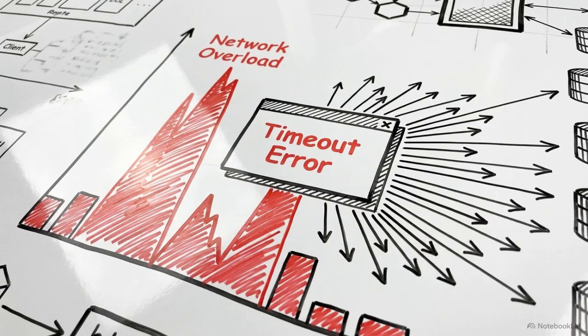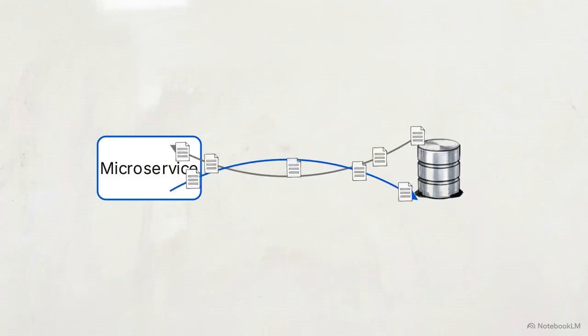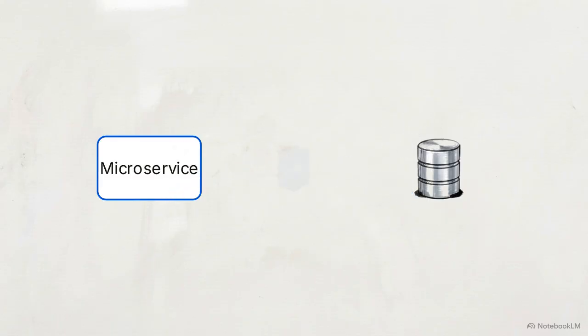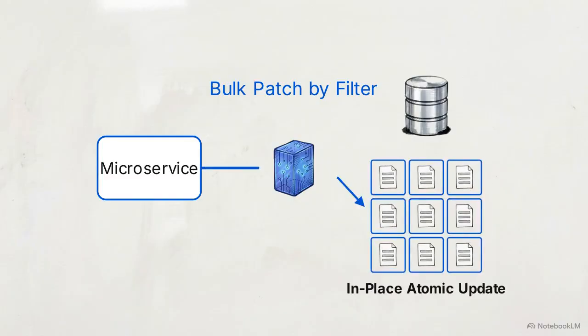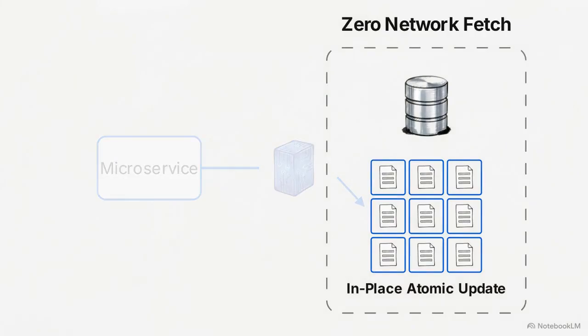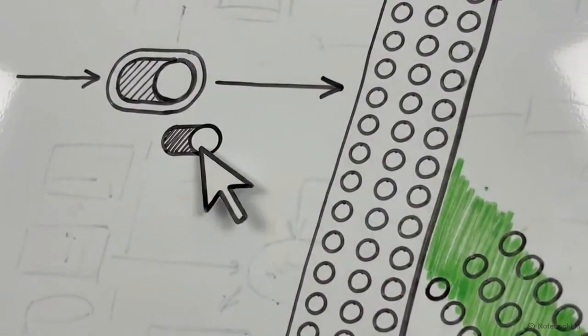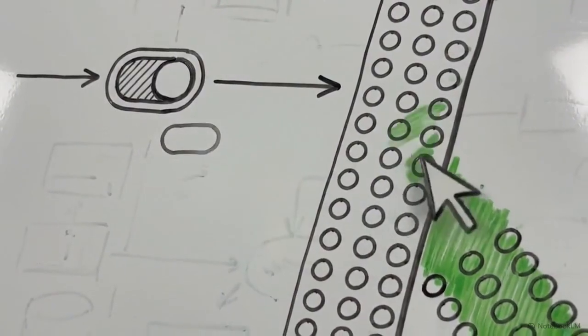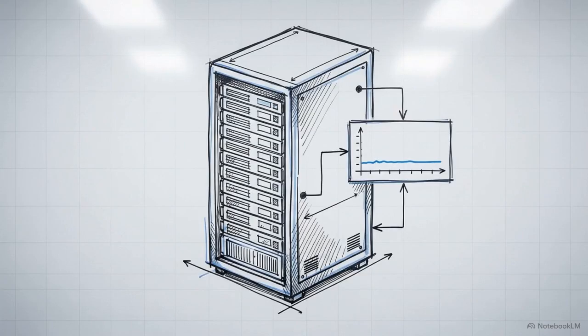Standard CRUD operations are effective for individual entities, but they fail when systems attempt to update thousands of records simultaneously due to network overhead. Look at this high-latency loop, a microservice fetching thousands of records, modifying them, and writing them back. SDL replaces this with bulk patch by filter. A single command executes, applying updates directly inside the storage layer, completely bypassing the network fetch.